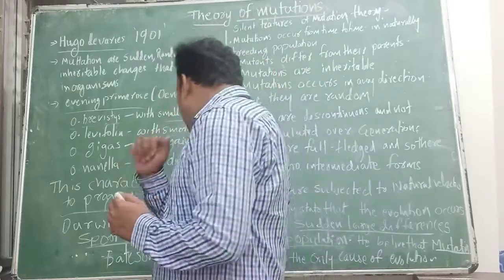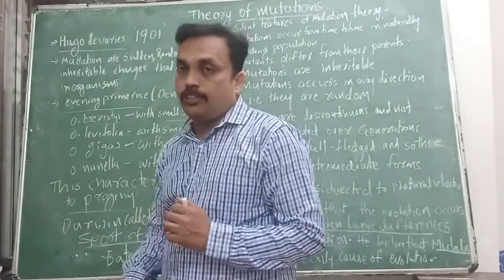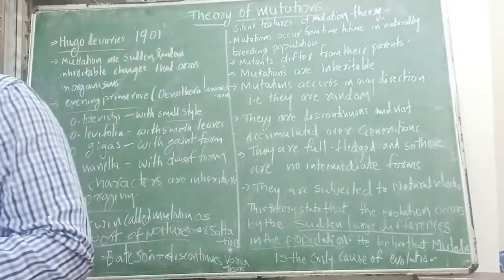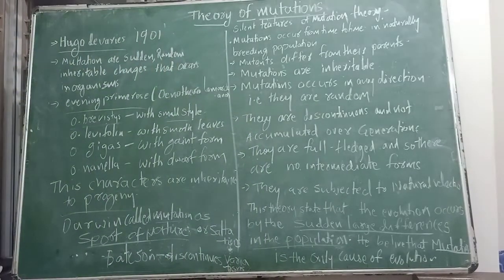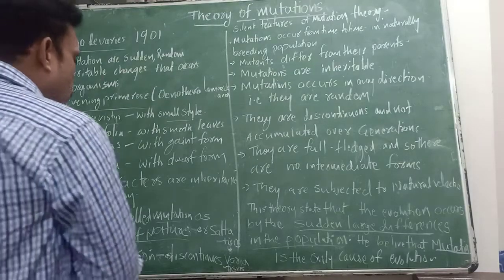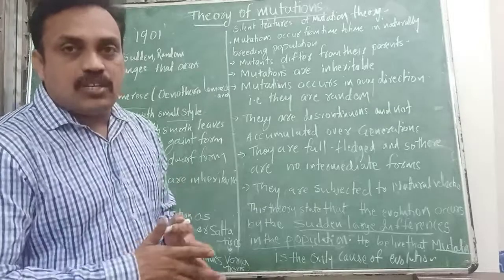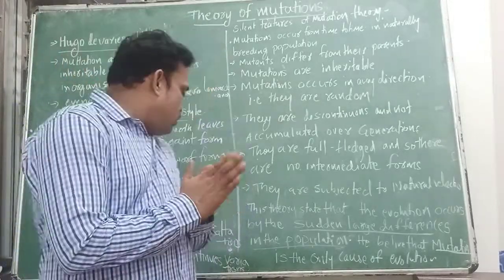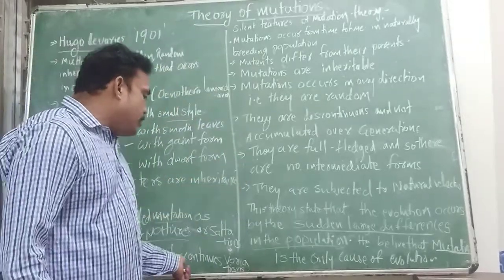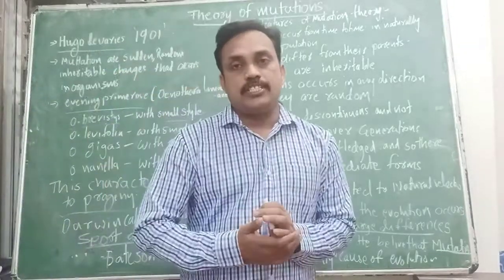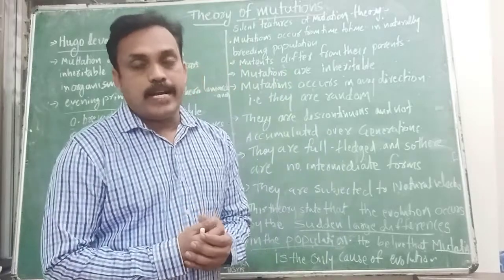Charles Darwin called these mutations a sport of nature, or saltation. Another scientist, Bateson, called these mutations discontinuous variations. Discontinuous variations is what he called them. The scientist's name is Bateson.